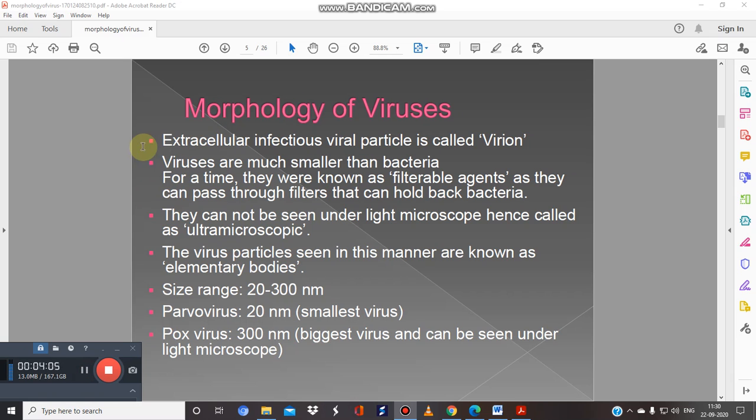So let's talk about the morphology of the virus. The virus contains an extracellular infectious viral particle called a virion. This is very important. As we have covered, they cannot be seen under a light microscope. Hence, they are known as ultramicroscopic. They have different size ranges which vary from 20 to 300 nanometers. You can observe the size is very small. For example, the pox virus is 300 nanometers.